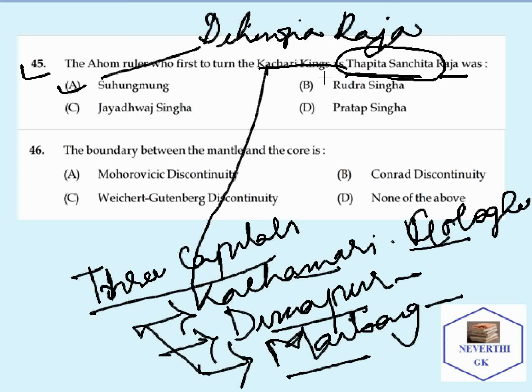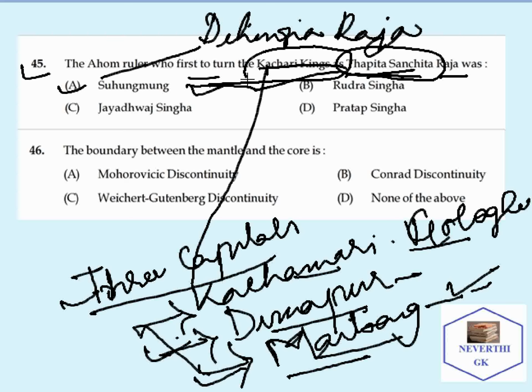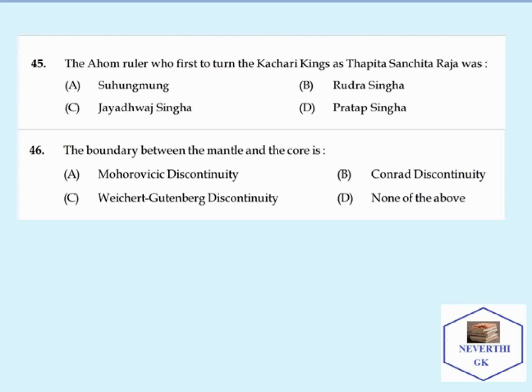So after the invasion of Suhumung in the Kachari kingdom, they permanently fled away from Dimapur and settled where? Settled in the area of Maibong, presently located in Dima Hasao district. And this term Thapita Sanchita is used by the Ahom king Suhumung to denote the Kachari kings. So the correct answer will be Suhumung.